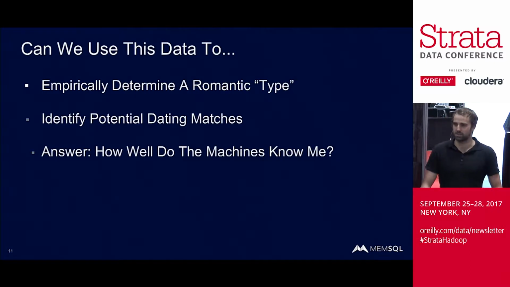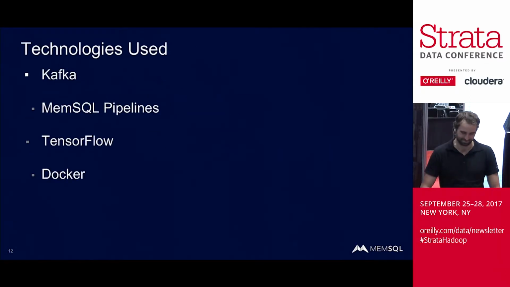And so I wanted to know, can we use this data, the answers to these questions, and people that actually matched in real life, these are real people, to empirically determine a romantic type, identify potential dating matches as they come in real time, we'll see that in a second, and answer the question, how well do the machines know me, right? I presumably have a pretty good understanding of my dating history and what I'm generally attracted to. So I was very curious, how close would this actually be to reality?